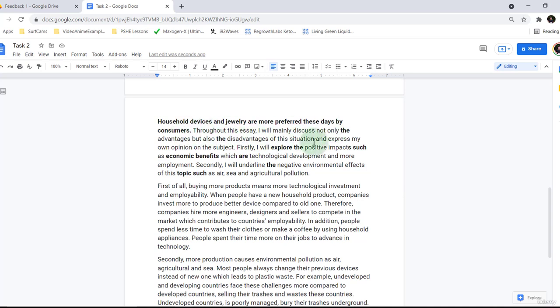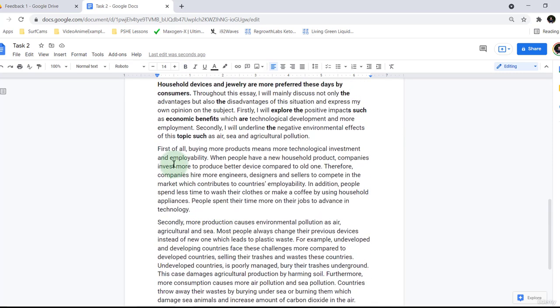Household devices and jewellery are more preferred these days by consumers. Throughout this essay, I will mainly discuss not only the advantages but also the disadvantages of this situation and express my own opinion on the subject. Firstly, I will explore the positive impacts such as economic benefits, which are technological development and more employment. Secondly, I will underline the negative environmental effects of this topic, such as air, sea and agricultural pollution. Yeah, that's a solid, very good introduction paragraph there, just with the changes made. Okay, let's continue. First of all, buying more products means more technological investment and employability.